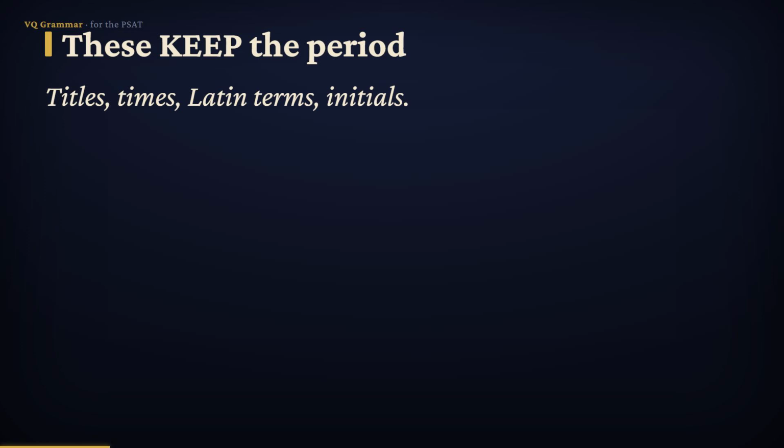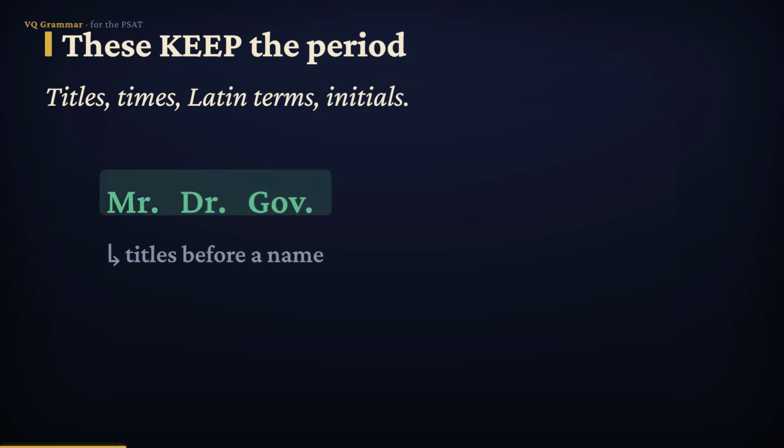Here's the first pile: abbreviations that keep their periods. Titles in front of a name take a period, like Mr., Dr., and Gov. for governor.